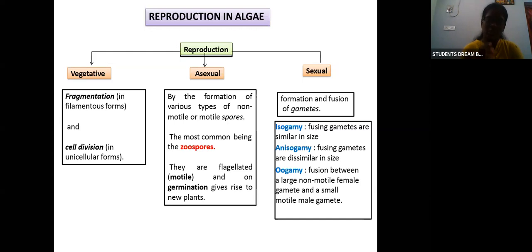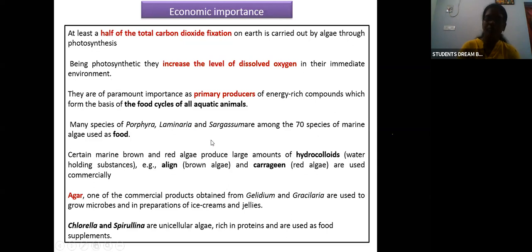Next is asexual reproduction. What happens in asexual reproduction? It happens by the formation of various types of non-motile or motile spores. Spores are the main things here. The most common spore is the motile zoospore. These zoospores are flagellated, motile, and on germination they give rise to a new plant. That is about asexual reproduction. Here zoospores are important.